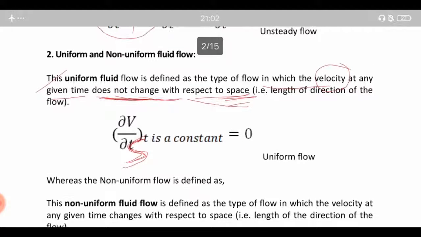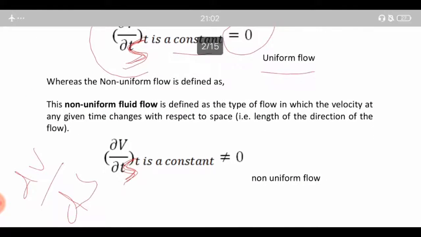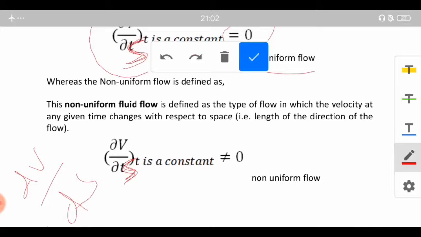So the uniform flow is defined as the type of flow in which the velocity at any given time does not change with respect to space. Therefore dv by ds, at constant t, will be equal to 0, and it will be uniform flow. Whereas for non-uniform flow, dv by ds at constant t is not equal to 0, and non-uniform flow is defined as the type of flow in which the velocity at any given time changes with respect to space.